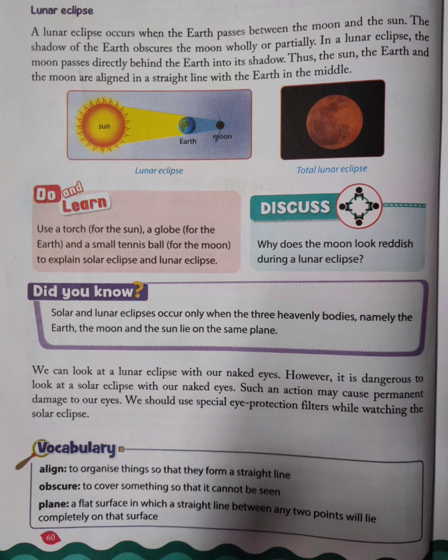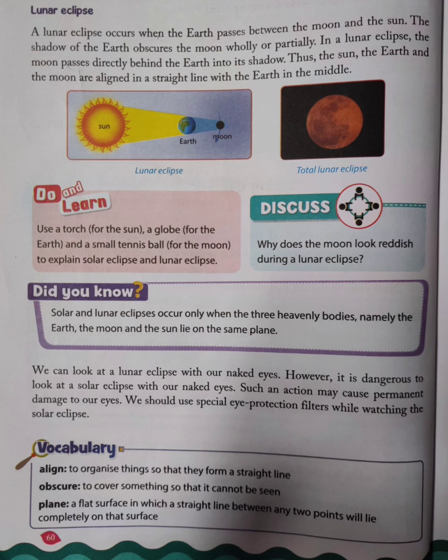Moving further, let's understand lunar eclipse. A lunar eclipse occurs when the earth passes between the moon and the sun. The shadow of the earth obscures the moon wholly or partially. In a lunar eclipse, the moon passes directly behind the earth into its shadow. Thus, the sun, the earth and the moon are aligned in a straight line with the earth in the middle. You can see the lunar eclipse in the image.